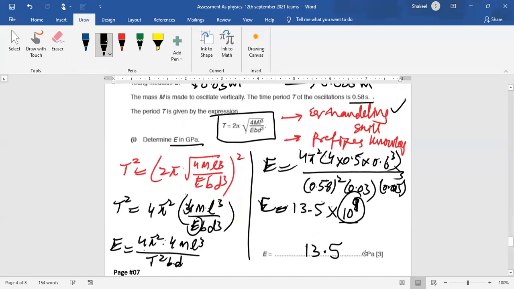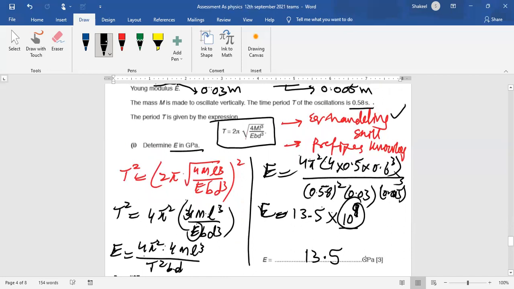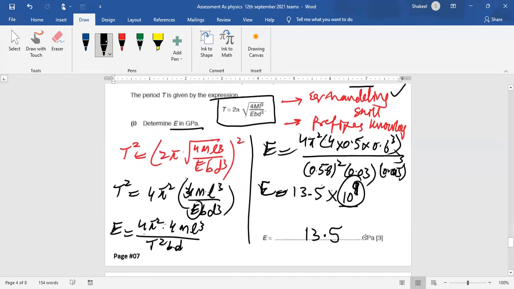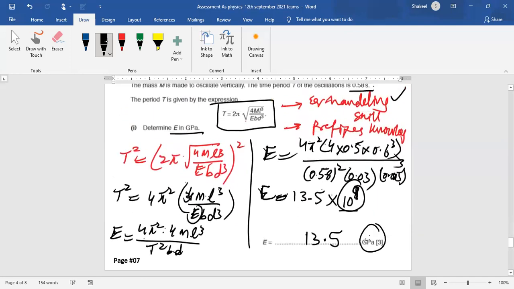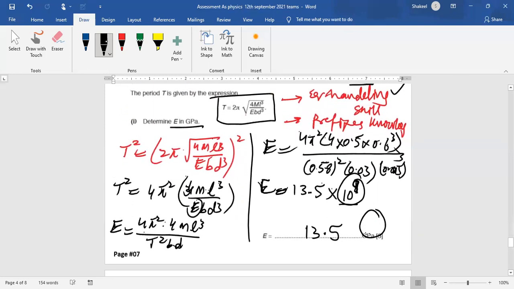I have not done the calculation myself. You can do the calculation. And basically this question was about equation handling, about prefixes, and then again converting your answer into a prefix, which is gigapascal. So I hope that you have gone through it, and then you have to look at your mistakes and you have to redo that.